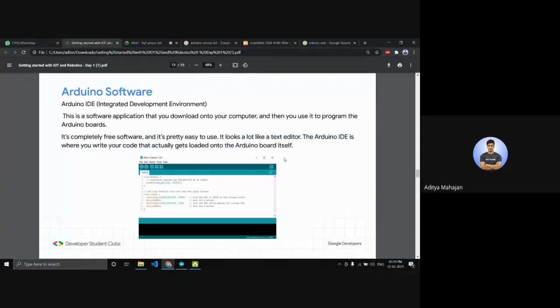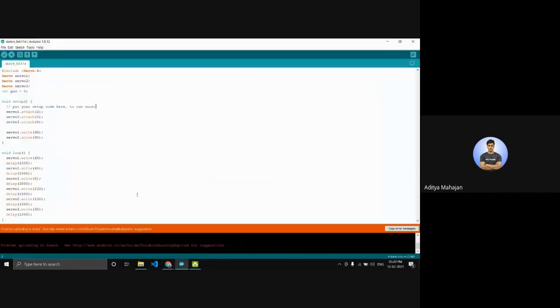So this is where the magic happens. You tell your Arduino to do something using this code, and this code gets uploaded using this Arduino IDE.